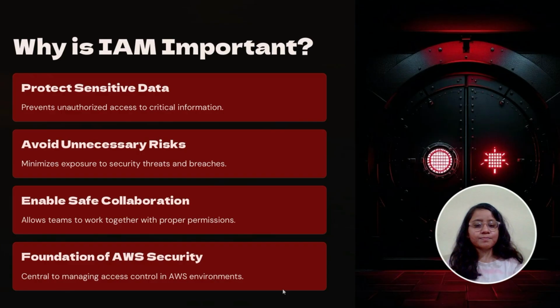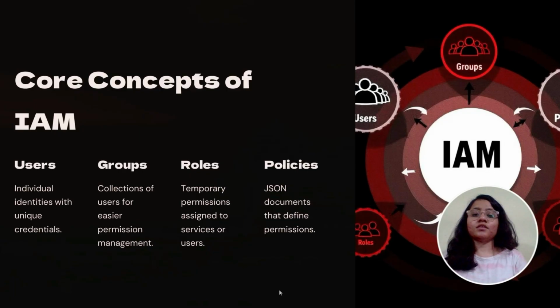It enforces the principle of least privilege, allows for granular access control, and serves as your first line of defense in the cloud. Now that we understand its importance, let's move on to the core concepts of IAM and how these controls are actually implemented. Core concepts of IAM. There are four core concepts that form the foundation of how IAM works: users, groups, roles, and policies. First one, users.